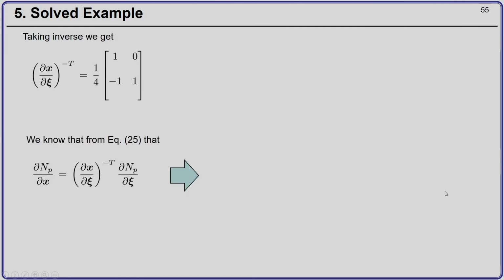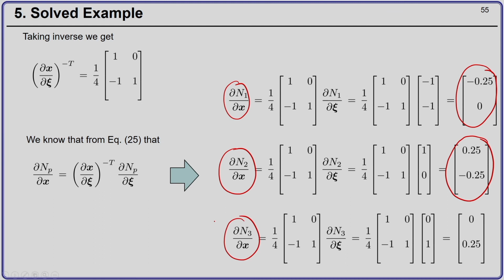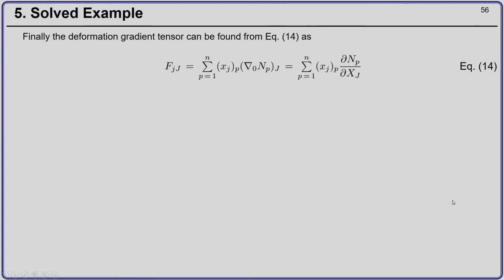Once we have done this, I can follow a similar procedure and get the derivative of the first shape function with respect to the spatial coordinates as 0.25, 0, the derivative of the second shape function as 0.25, minus 0.25, and the derivative of the third shape function as 0.25. Once we have this in position, using equation number 14, I can compute my deformation gradient tensor using the formula given here.